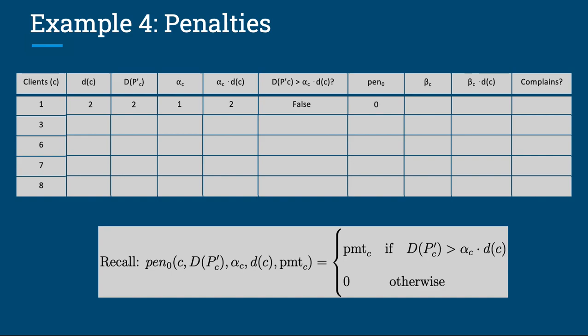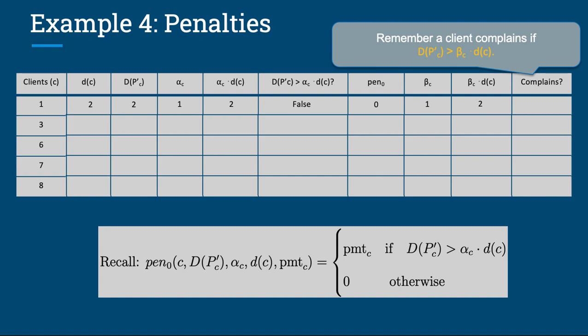Now the complaint threshold for client 1, beta 1, is 1, and thus the complaint threshold times the minimum path delay is equal to 2. Now we move to examining whether client 1 complains. Remember that the client complains if the routing delay capital D P dash of C is greater than beta C times little d of C. In the case of client 1, they're actually equal, so client 1 does not complain.